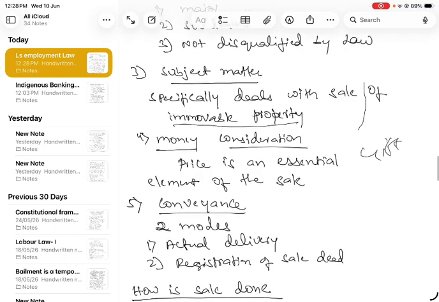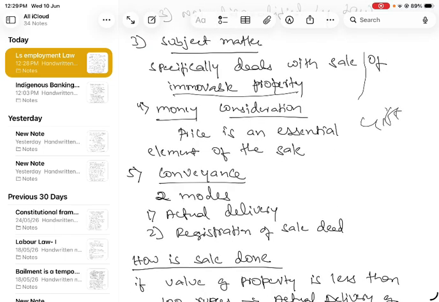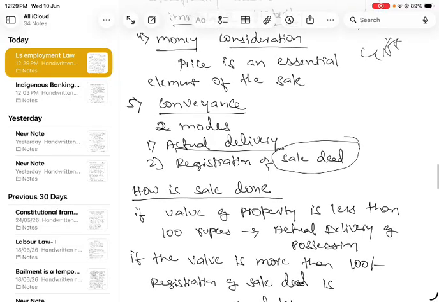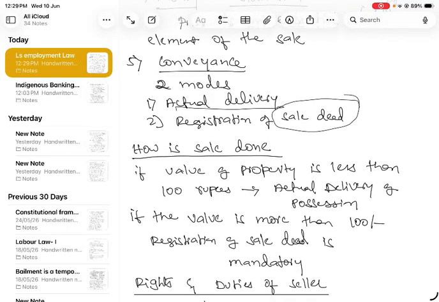And the fifth point, conveyance, means there are two modes. Actual delivery should take place, then only we can say it is a sale. And second, registration of the sale deed is compulsory. And how is sale done? If the value of property is less than 100 rupees, actual delivery of possession.